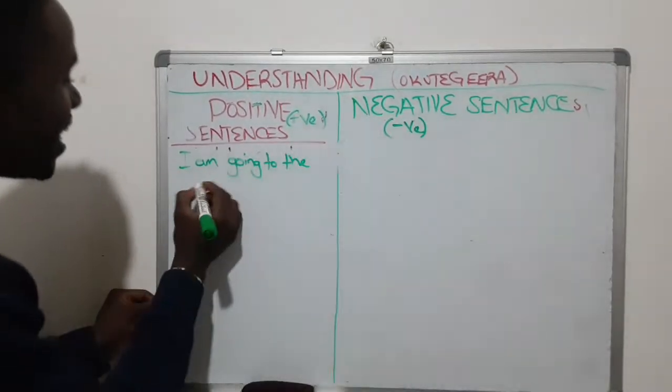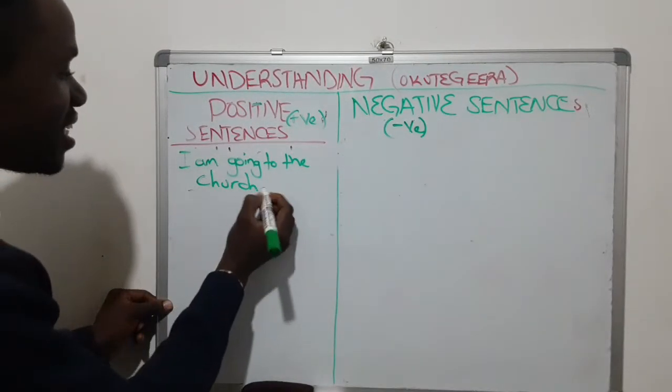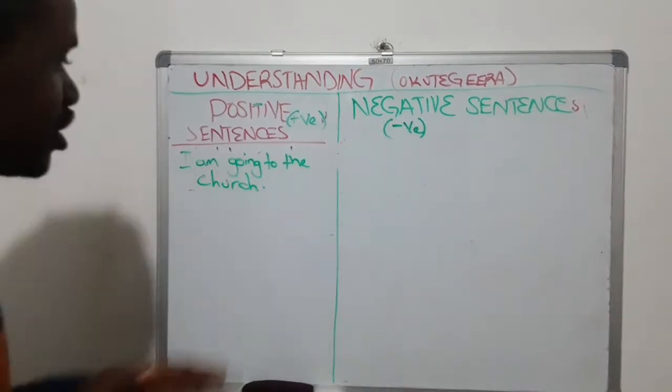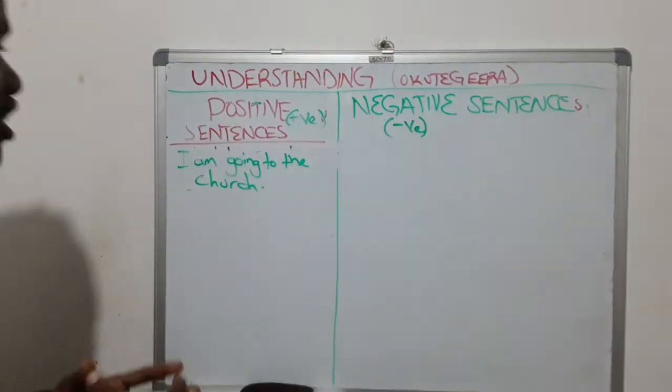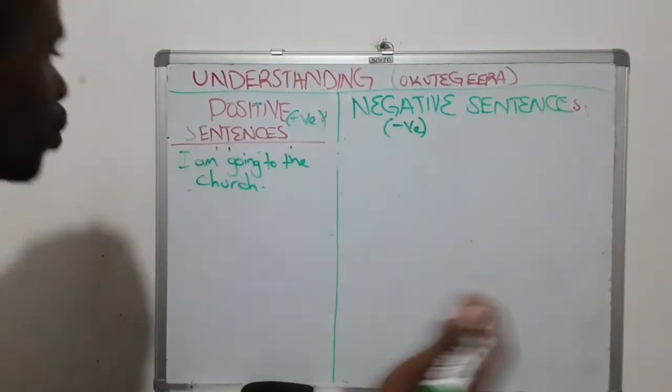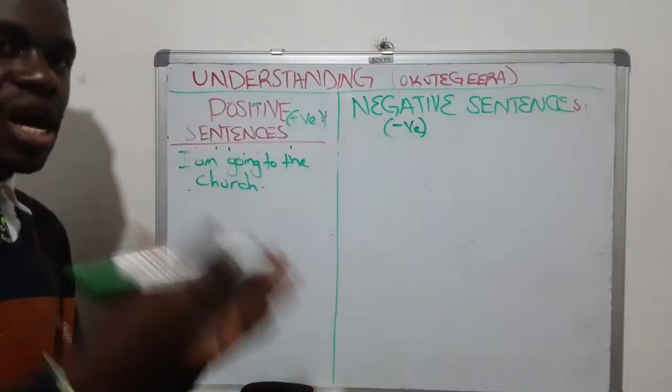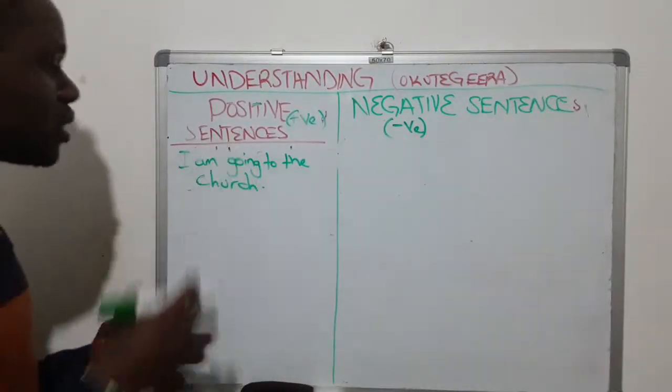I am going to the church. Are we together? Nze ngenda ku kanisa. So, I am going to the church.